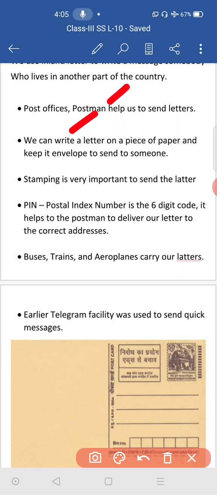The cover in which we keep the letter, the letter cover, that is called an envelope. We call it envelope. Inside the envelope we will keep that letter and we will send it through the post office.